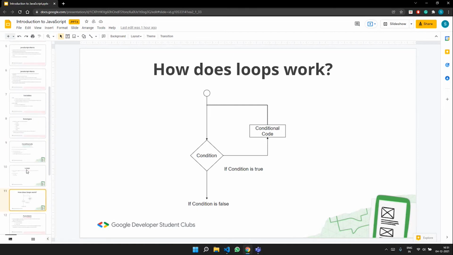So until now, we have looked at JavaScript alerts, variables, data types, conditionals, and we have seen loops also. Loops are very similar to how they work in Java and C++. Just as an example, you can write for, let i is equal to 0, i less than 10, i plus plus, and console.log i.